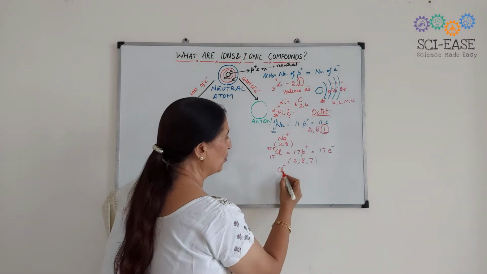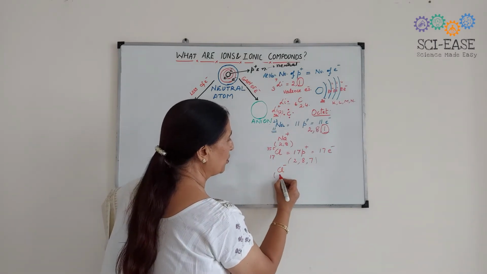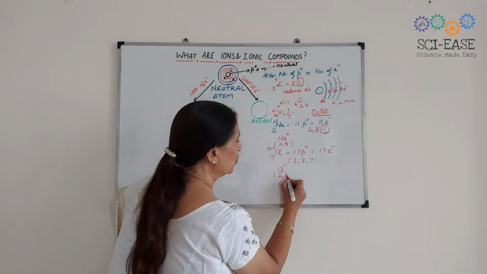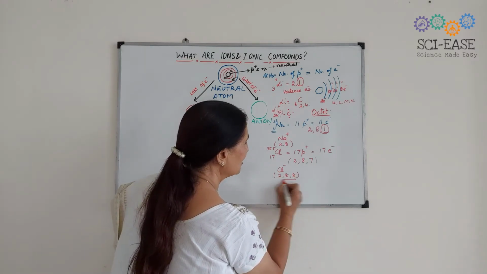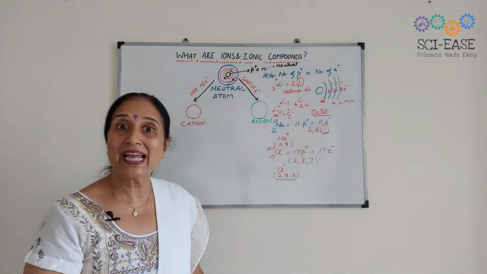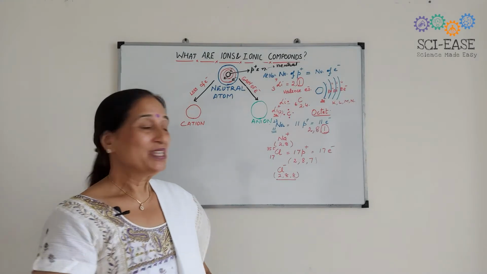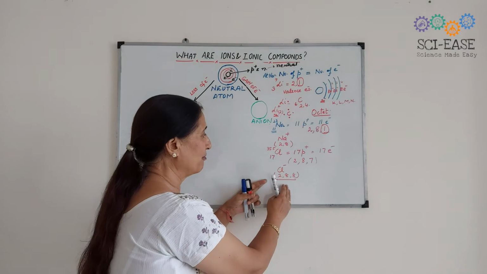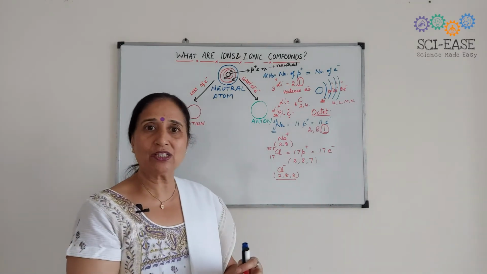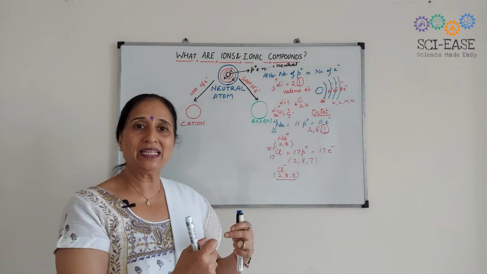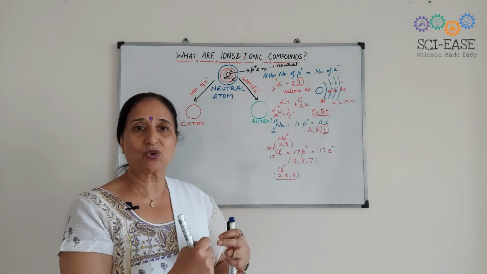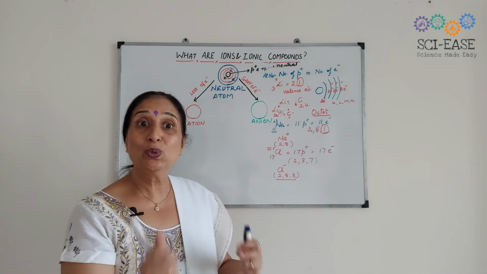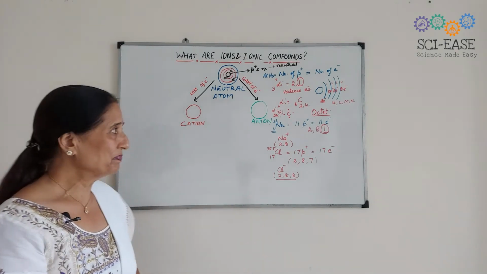What will be the configuration of Cl-? It will be 2,8,8, and this is the configuration of the noble gas argon. So it has also acquired the noble gas configuration by gaining 1 electron, and sodium has acquired the noble gas configuration by losing 1 electron.